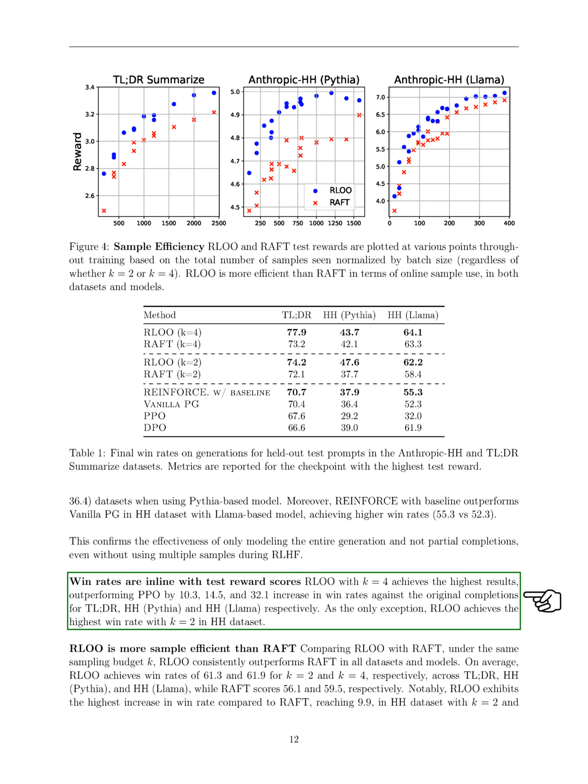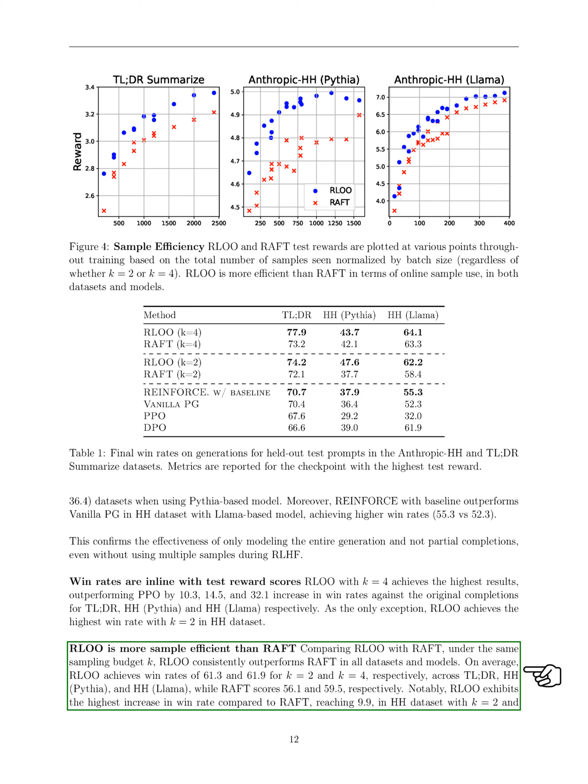RLOO, especially with a sampling budget of 4, achieves the highest win rates, significantly outperforming PPO. This trend is consistent across different datasets, showcasing RLOO's superior sample efficiency compared to RAFT.